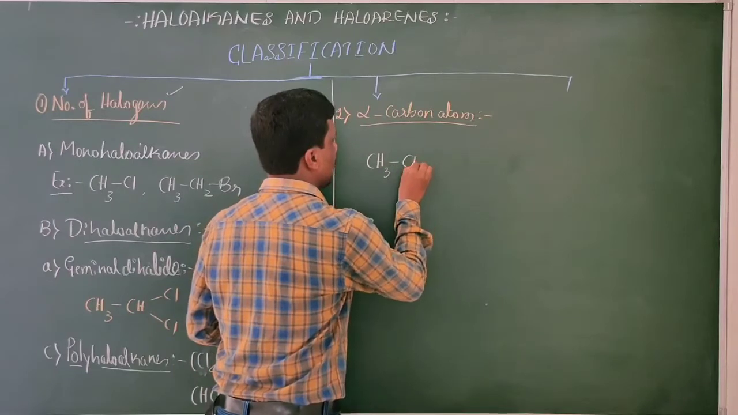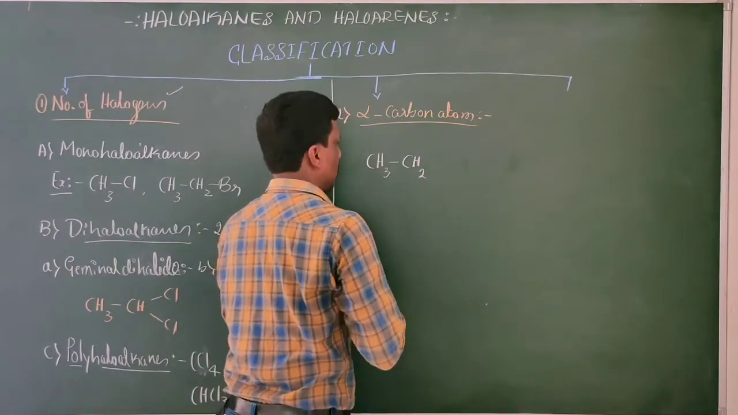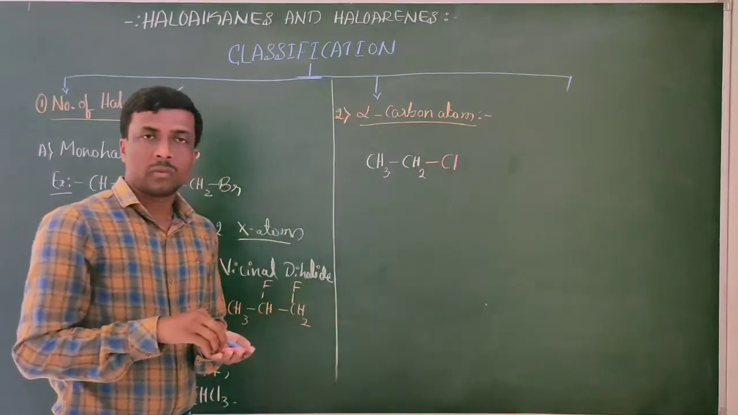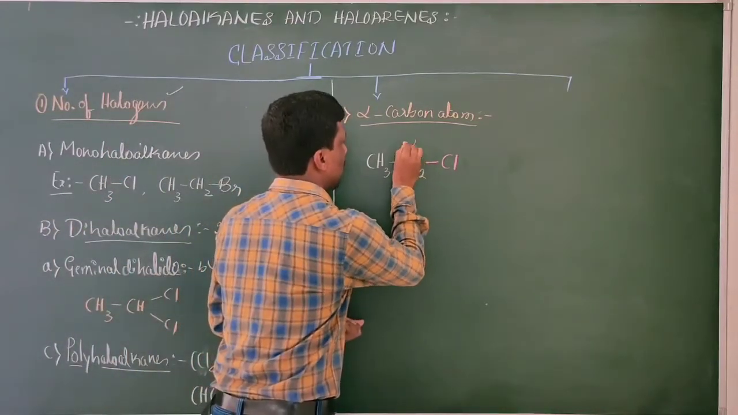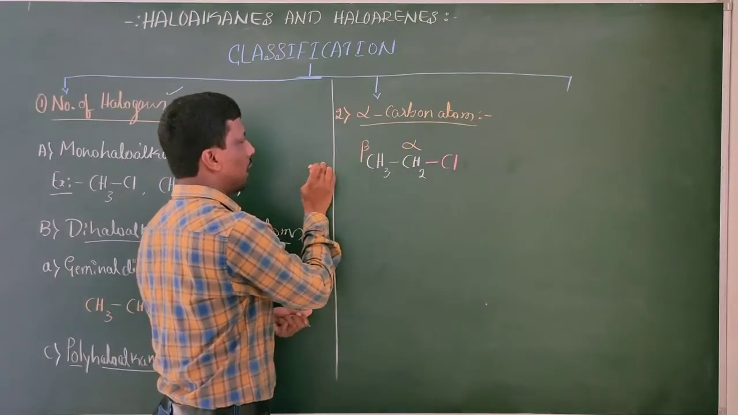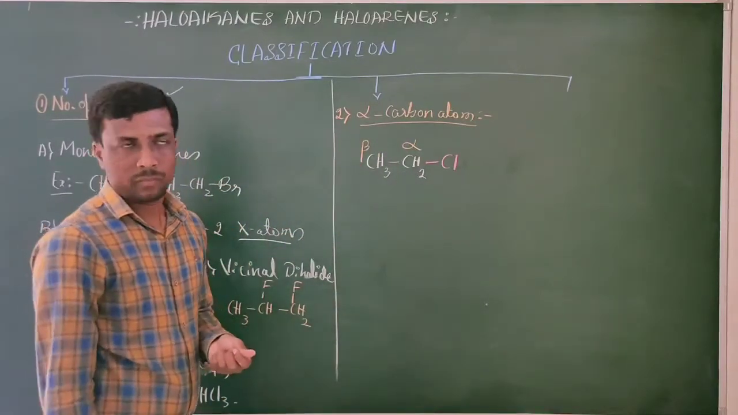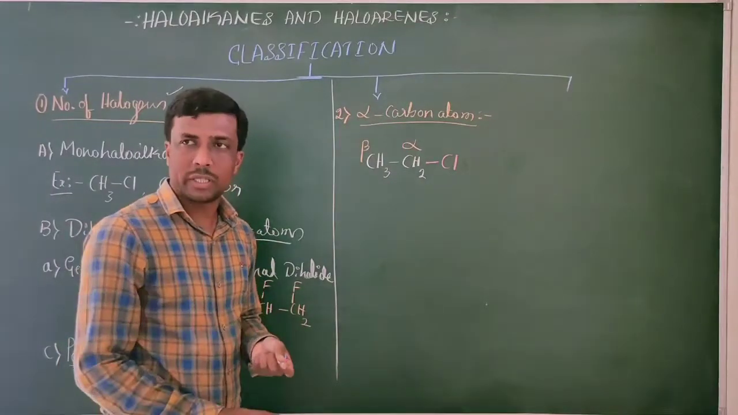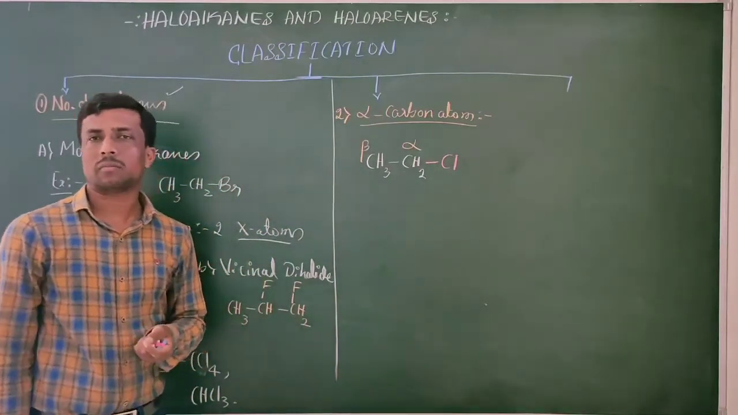CH3, CH2. Consider the halogen atom here. Okay. Here, the carbon atom bearing this halogen atom is called the alpha carbon atom. This is called the beta carbon atom. If one more carbon is attached to this carbon atom, that is called the gamma carbon atom. Under alpha carbon atom, the carbon atom to which the halogen atom is attached is called the alpha carbon atom.